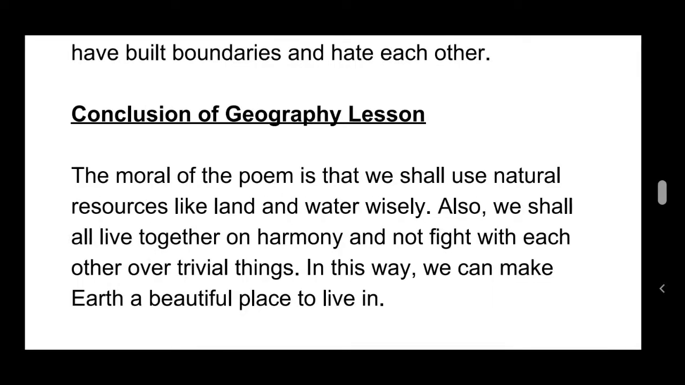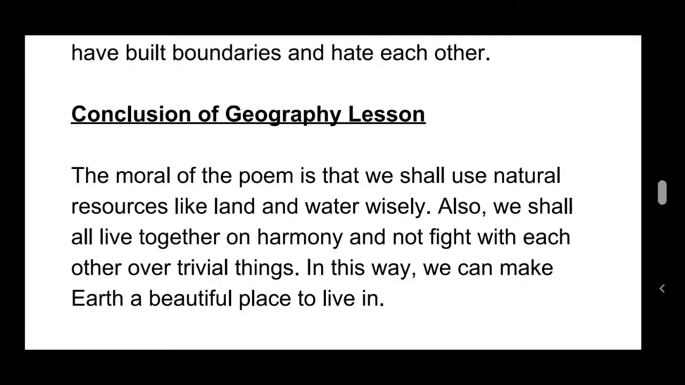Let's see the conclusion of the poem Geography Lesson. The moral of the poem is that we shall use natural resources like land and water wisely. Also, we shall all live together in harmony and not fight with each other over trivial things. In this way, we can make earth a beautiful place to live in.